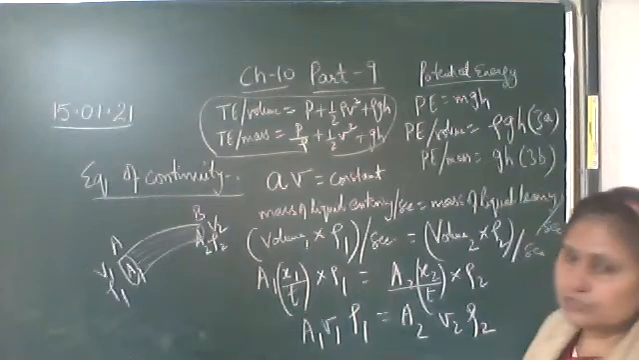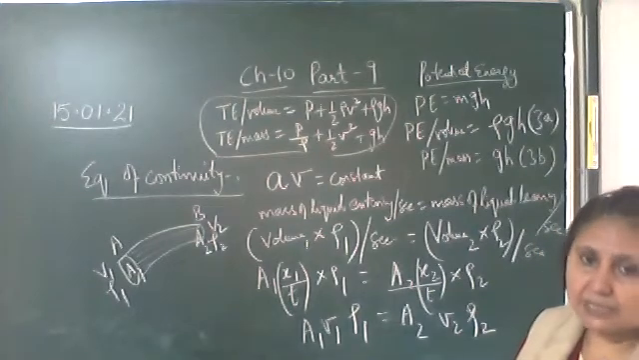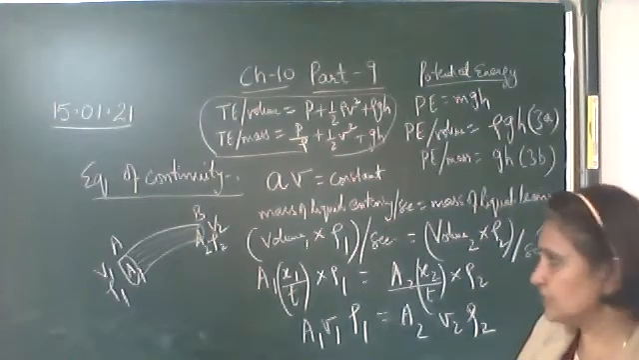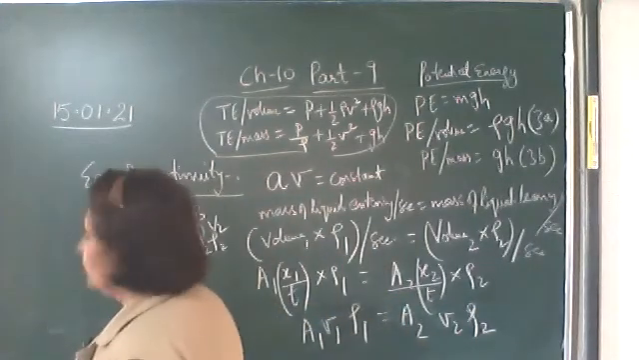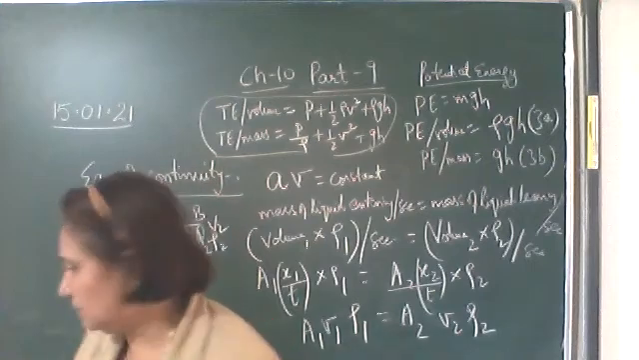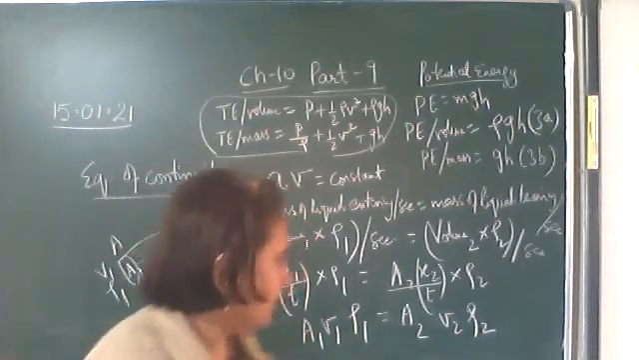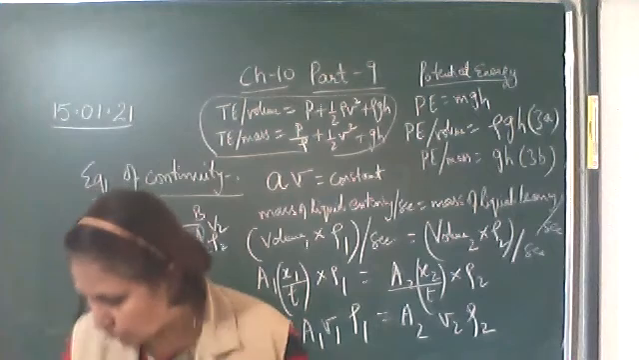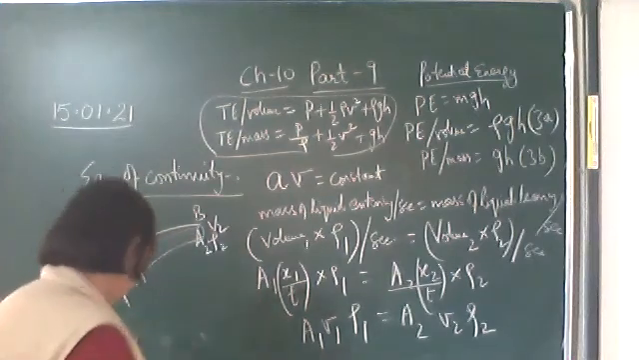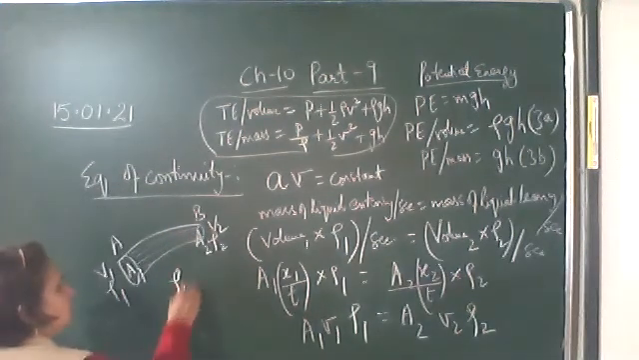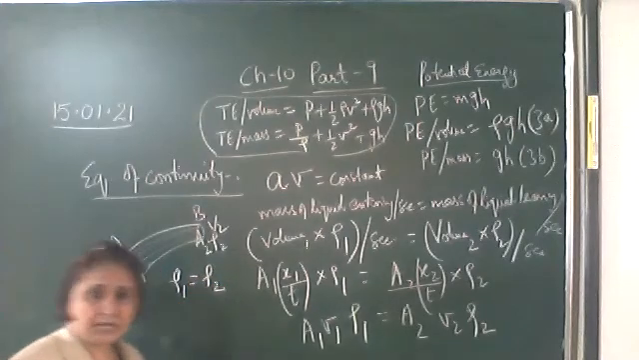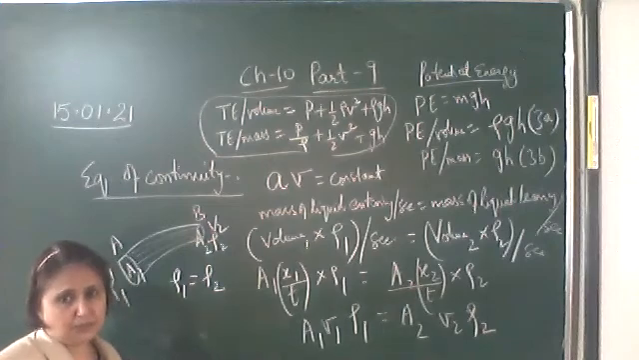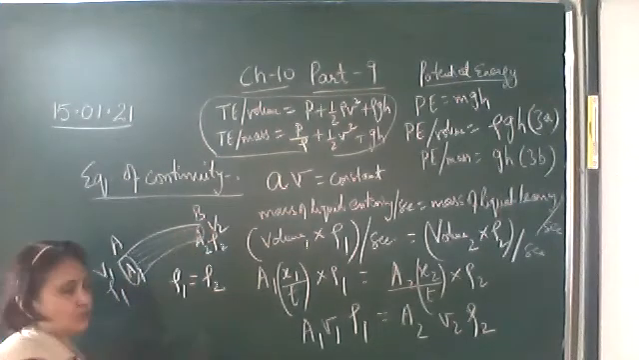Now here we have assumed that the liquid is ideal, that is, it is incompressible. So ρ1 is equal to ρ2. Why is it equal? Because the liquid we have assumed is an ideal liquid, which is incompressible, so the density here also will remain the same.